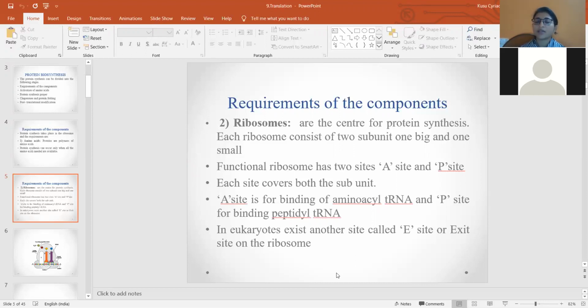It comes after the A site and P site. It is the place from where the polypeptide chain gets removed from the complex of mRNA and the ribosomes. So that site is called the exit site. Basically there are 3 sites in eukaryotes, that is the A site, P site, and the exit site.